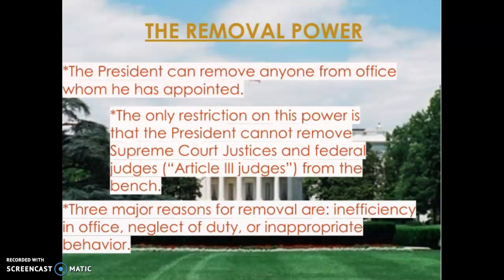He can remove anyone from office whom he has appointed, except for the federal judges, the Article 3 judges, the Supreme Court judges, and federal judges. They can be impeached for not doing their jobs or unethical behavior, but the president cannot remove the federal judges. However, he can remove anybody else from office that he has appointed.